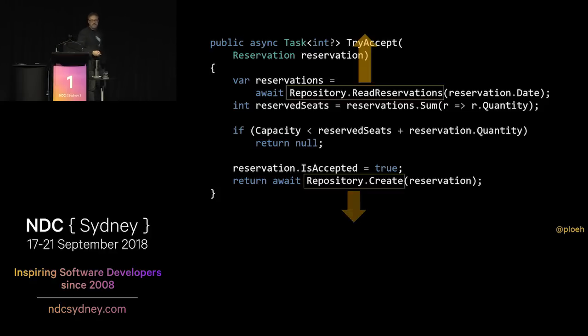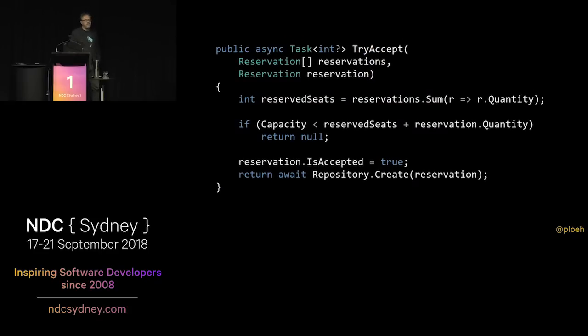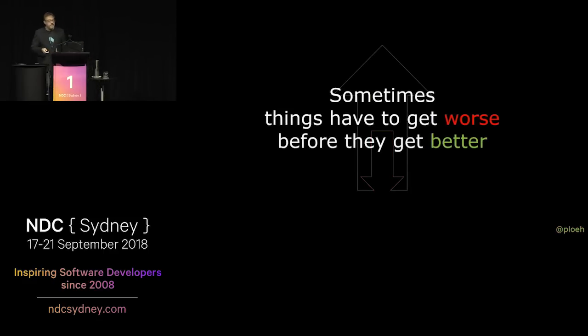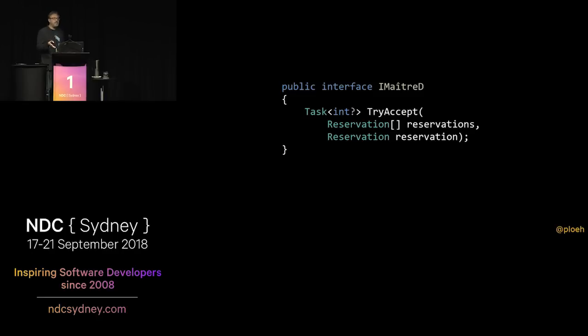Right, so let's start with the first one, the top one here. That's the easiest one to do. So in this case, you will notice we unconditionally call repository.readReservations. So we might just say, I don't want to do that anymore. If anyone wants to call me, then just give me that information as a method argument. Problem solved. That was pretty easy. Well, one problem is remaining, though, and that is, even though that is easy, it causes some other more ugly things to happen. But sometimes things have to get worse before they can get better. Now, the problem here is that we have to change the IMaitreD interface because otherwise it doesn't compile.